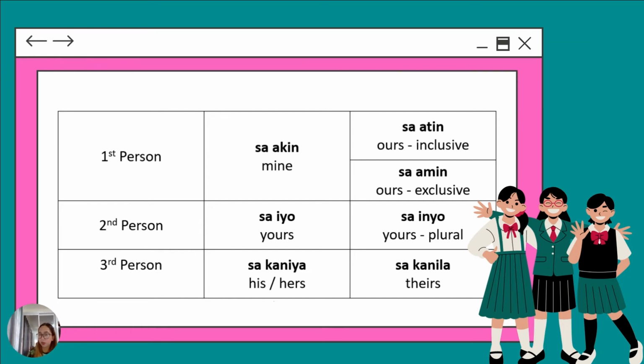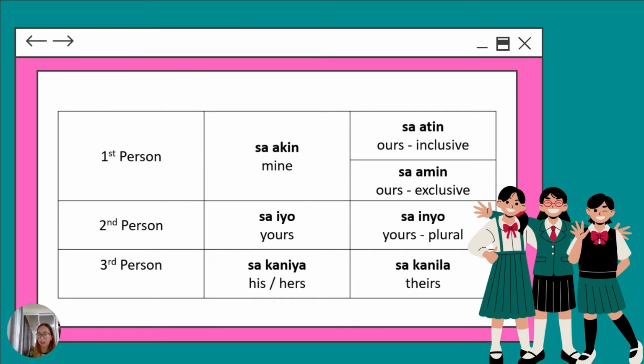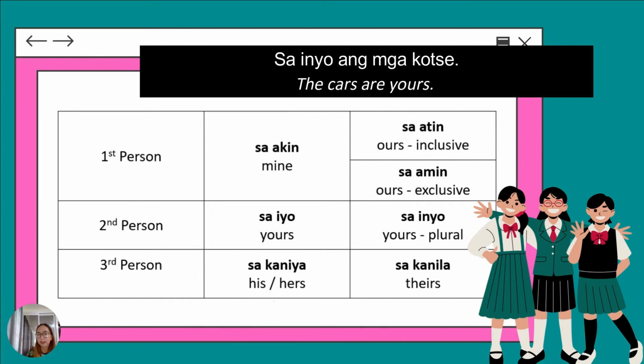Second person is yours. So yours, let's say singular. The car is yours. Sa'yo or sa iyo ang kotse. And then if it's plural yours, like the cars are all yours, we'll be using sa inyo. Sa inyo ang mga kotse.